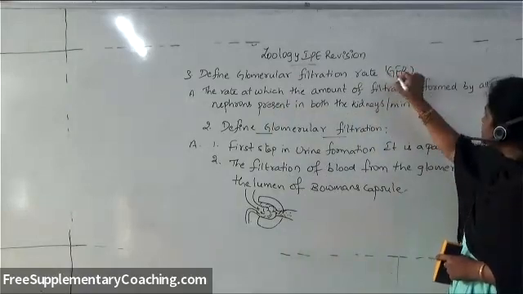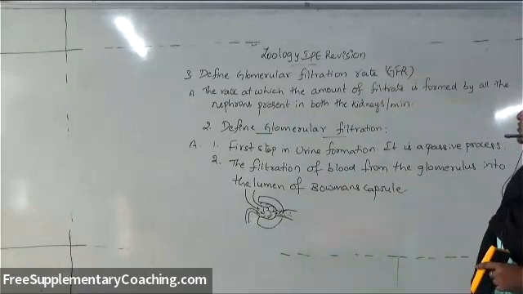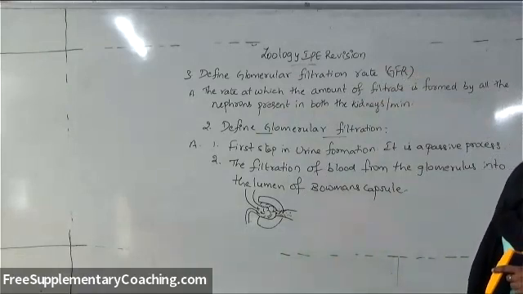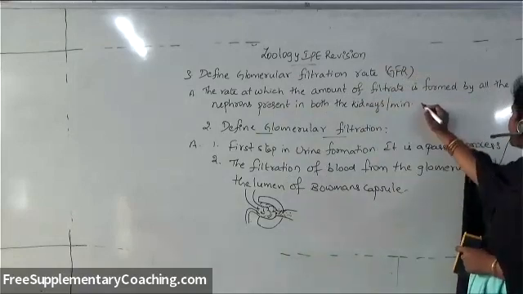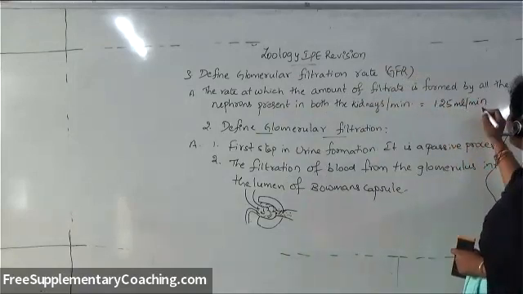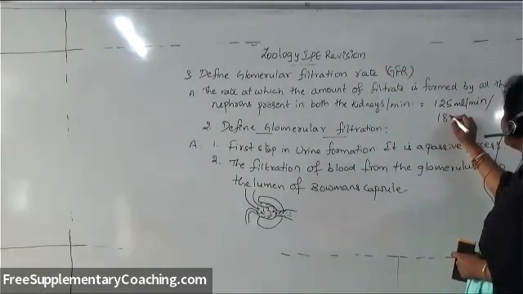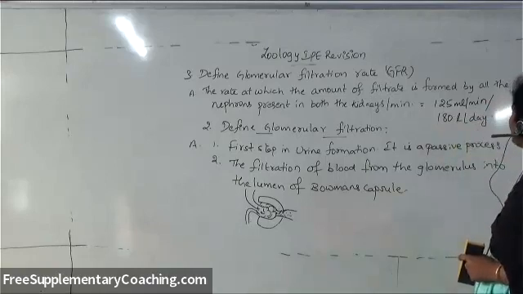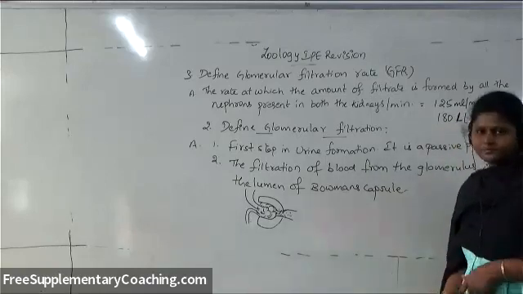The rate at which the amount of filtrate which is formed by all the nephrons present in both the kidneys per minute is only called as GFR. So that is equal to how much? 125 ml per minute or 180 liter per day.